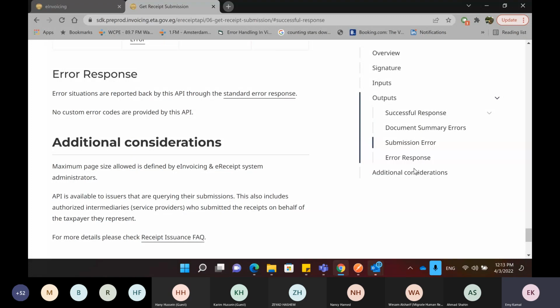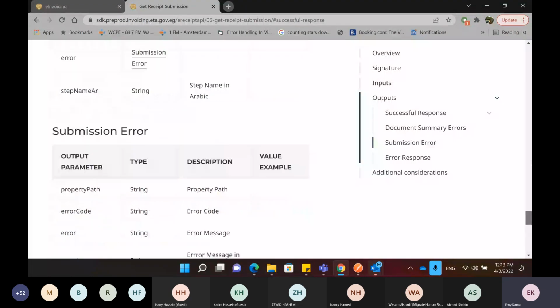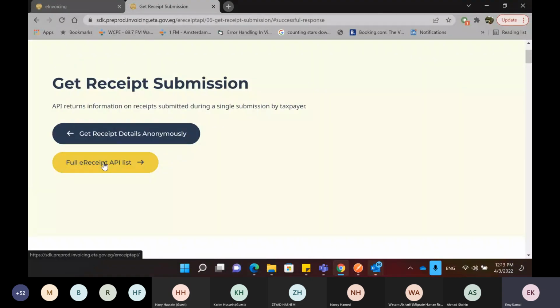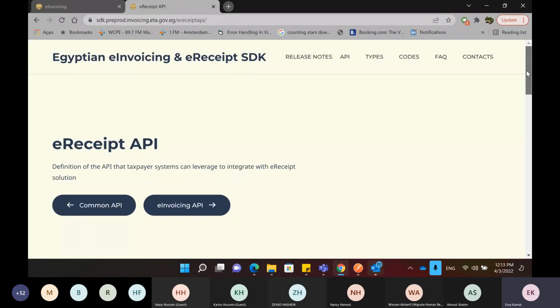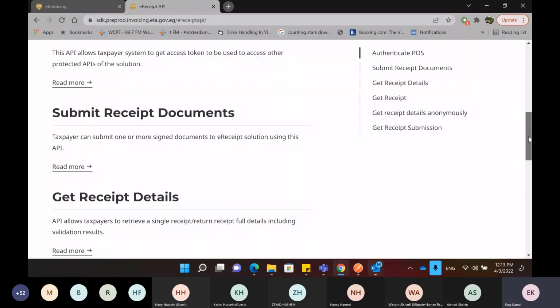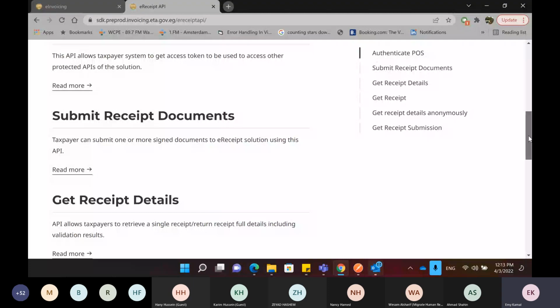And as I said, you could be using this API to get information about the submission you have made to the system. After you have submitted the receipts, you have inquired, you got the status about the submission, you wanted information.